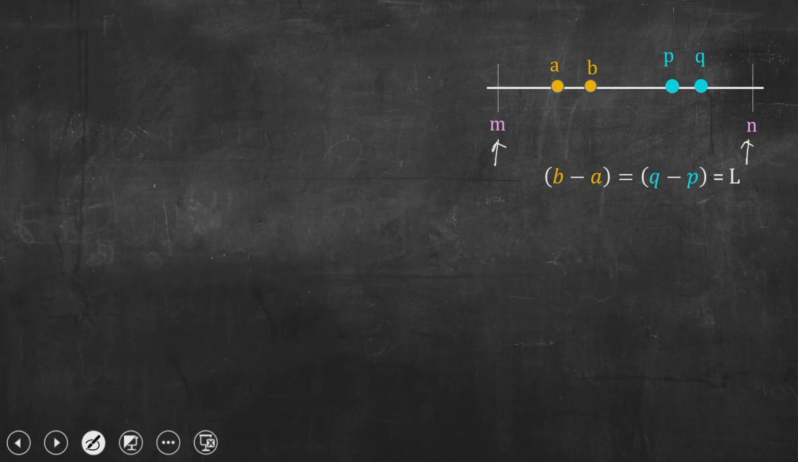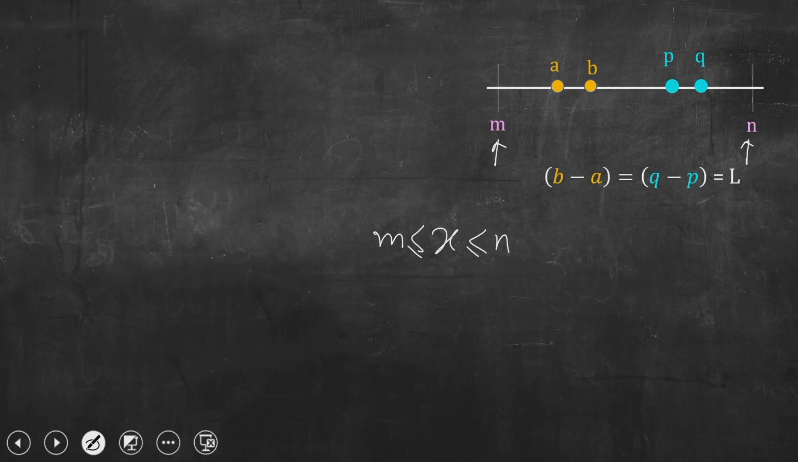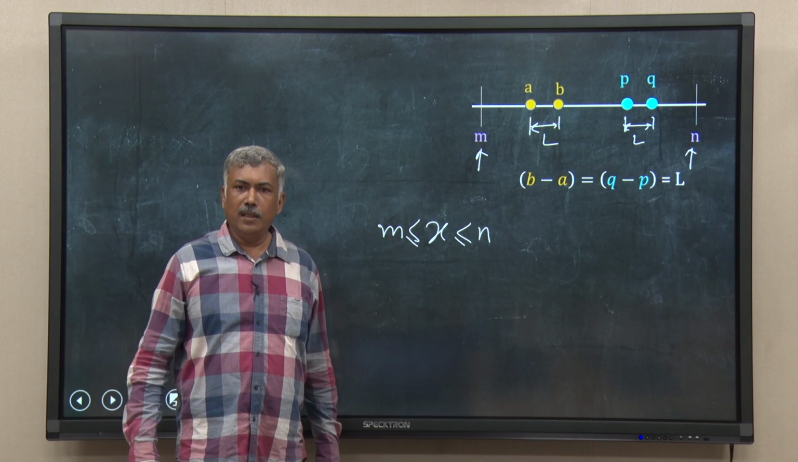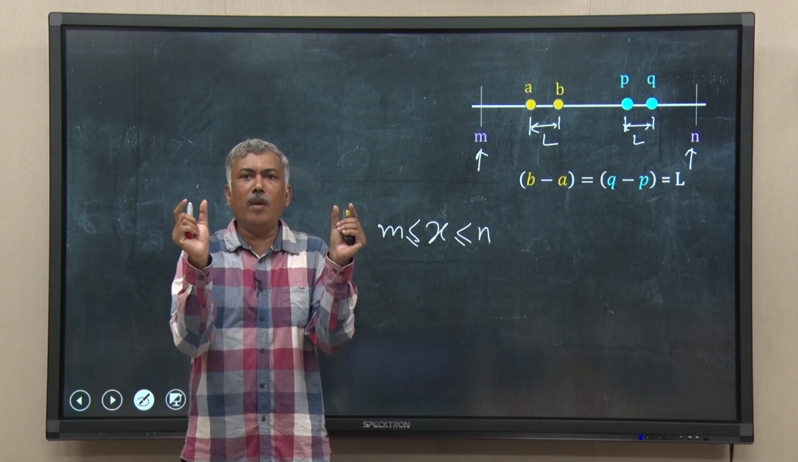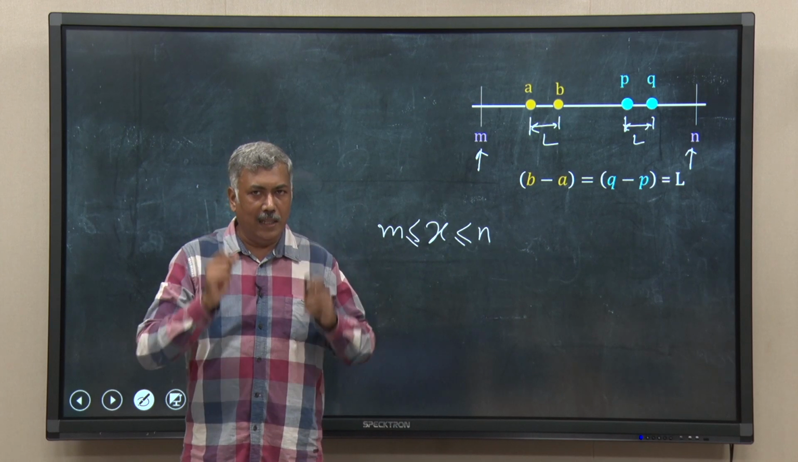So, that means x, a continuous random variable, varies from m to n. And in this number line, I have 2 sets of data points. One is a and b, and the gap between them is equal to L. Then there is another set, p and q, and the interval between them is also L, right. So, I have 2 short intervals between m and n, a to b and p to q, and their lengths are the same, equal to L.